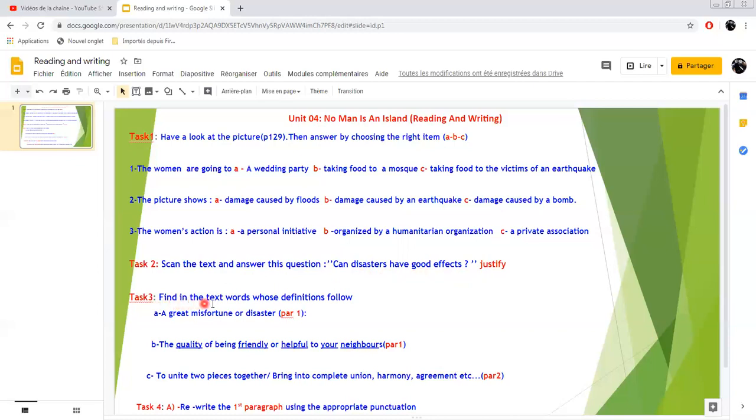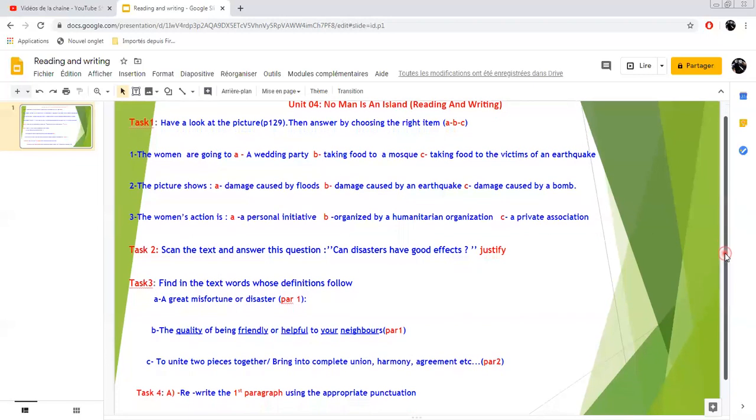Task number 3, find in the text words whose definitions follow. A great misfortune or disaster. Great disaster or misfortune in paragraph number 1. Paragraph number 2, the quality of being friendly or helpful to your neighbor. So when you do good to your friend, to your neighbors. So it is in paragraph number 1.